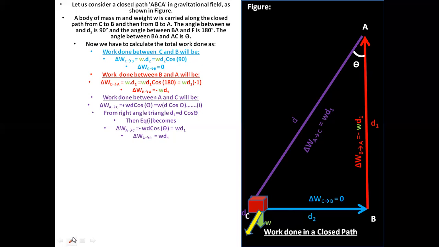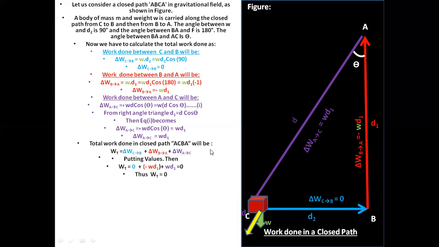Now, students, we are going to add all of the work which we have done already. When we add up the total work done in the closed path A, C, B, A, it will be from C to B, from B to A, and from A to C. From C to B, the work done was 0. From B to A, it was minus WD1. And from A to C, it is going to be WD1. So these two values cancel out each other. This is negative, this is positive, so our answer will be 0.